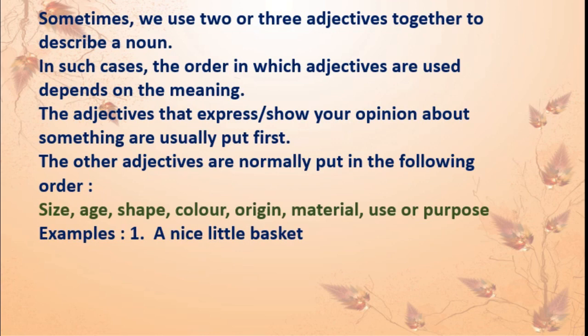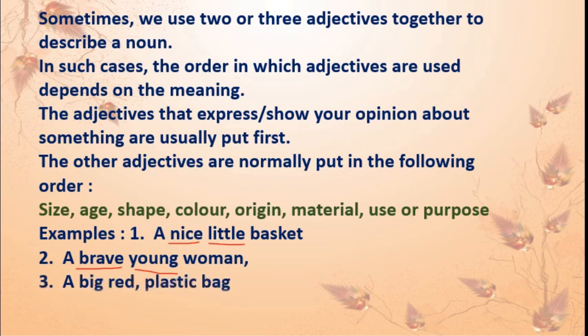Example, a nice little basket. See, here nice is the opinion, little is the size, and basket, you know, that is a noun. Means here we use two adjectives, nice and little. Got this? Next one, a brave young woman. Here, see here, brave, again opinion, young, age. Here also we used two adjectives.